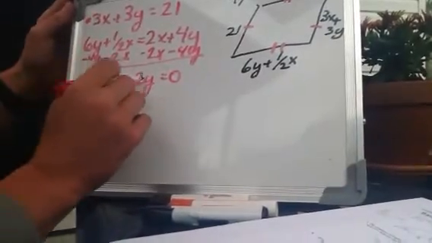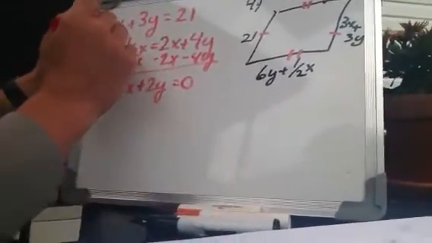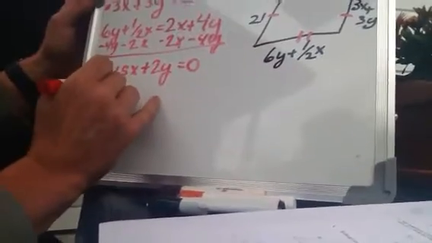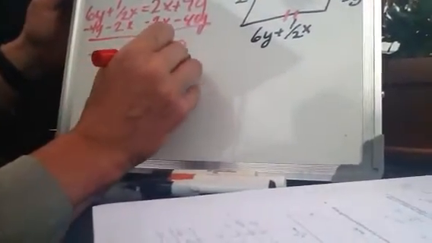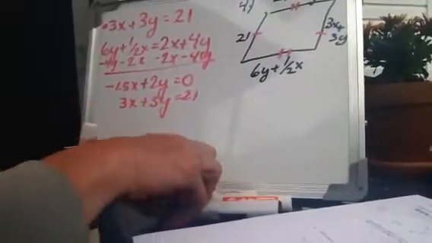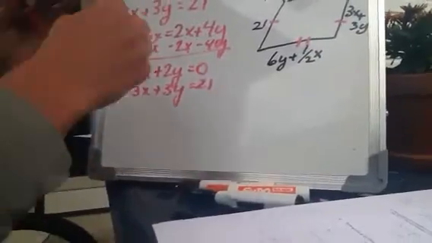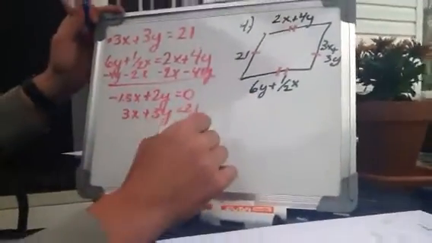So right now we just got the x and 2y together. And now what do I have up here? 3x plus 3y equals 21. So this is where we try to eliminate either an x or a y. So meaning I want to get a negative 3x.